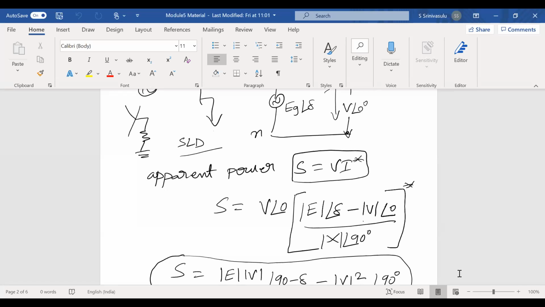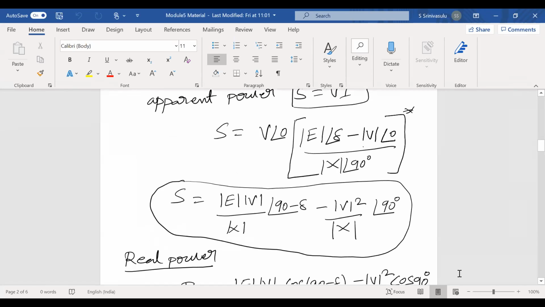If you take the conjugate and rearrange the terms, finally what I am getting here is S equal to mod E mod V by mod X at an angle of 90 minus delta, minus mod V square by X at an angle of 90. Now it is the total polar form of the apparent power. Now you have to extract the active power and reactive power from this formula. The terms with cos of the angles give the active power, and the terms with sine of the angles give the reactive power.